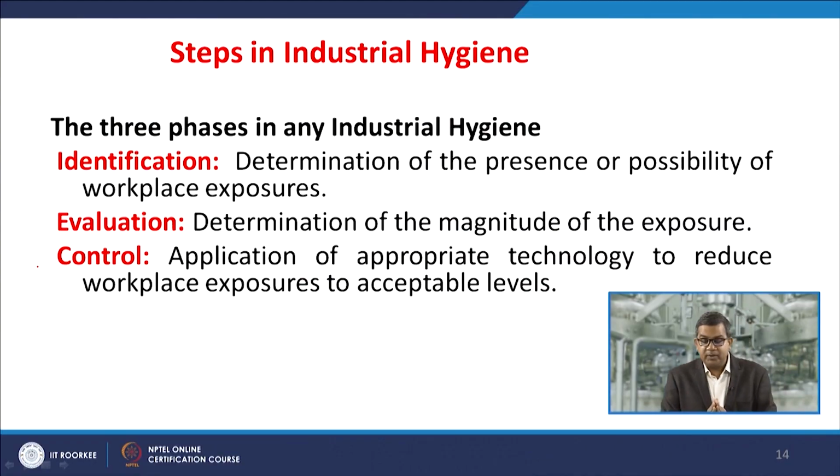So these are the typical tasks. You must know how to get your environment protected. Now there are three basic steps in industrial hygiene. Identification is the determination of the presence or possibility of workplace exposure. I'm giving another example: suppose I am working at, say, a pool of hexane.